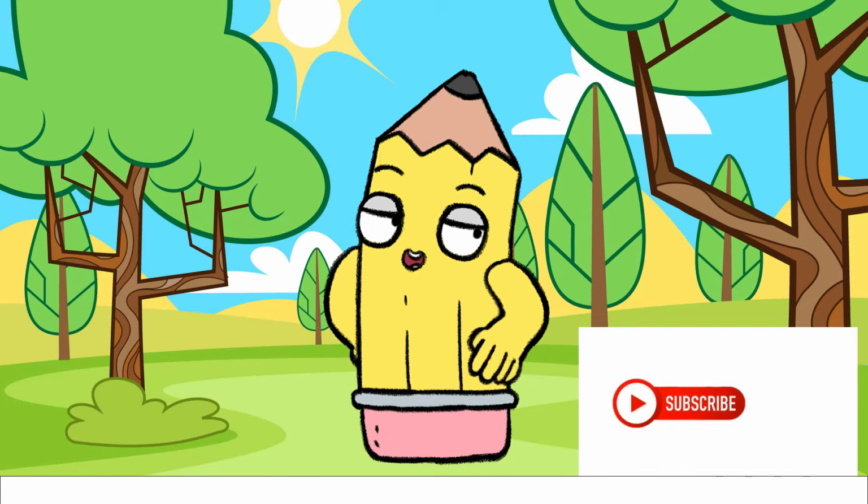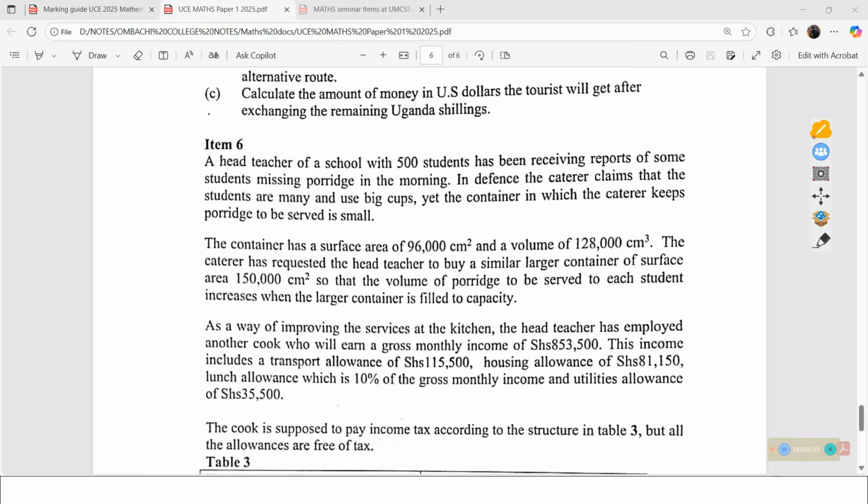So let us begin by reading some of the important information to help us in giving the response to part A. In part A, we are basically to determine the quantity of porridge in liters that will be served to the 500 students if the caterer gets the larger container and each student is to receive the same quantity. So we shall go through the information once more.